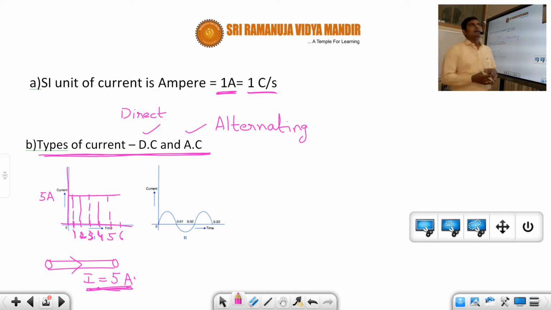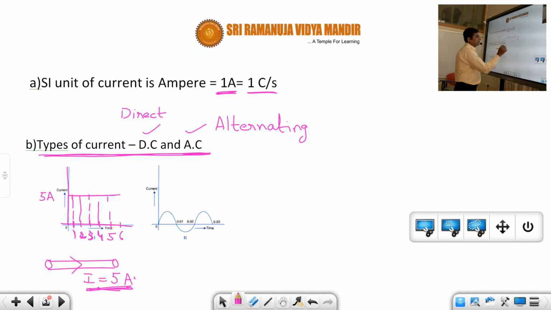What are the examples? Suppose you take a cell, that is an example of DC current, because the current will be flowing only in one direction. Whereas what is meant by AC current? Alternating current is what we have in our houses. Particularly, that is called a sinusoidal alternating voltage source, or sinusoidal alternating current. There are different types of alternating currents.